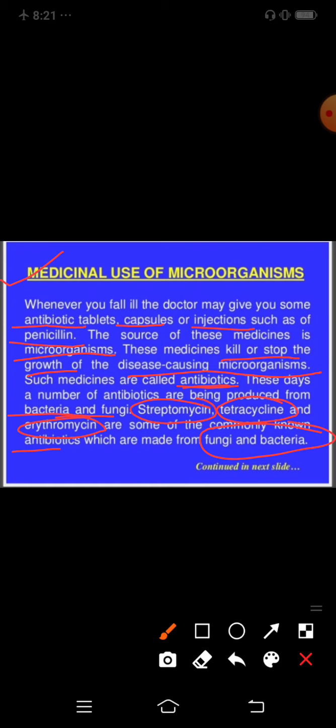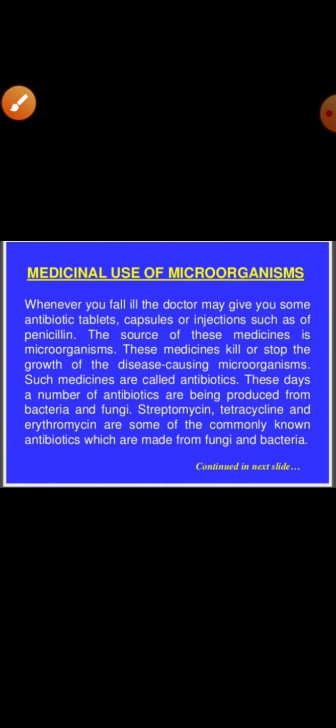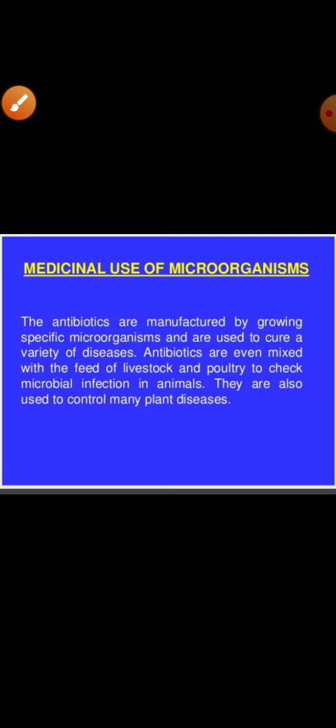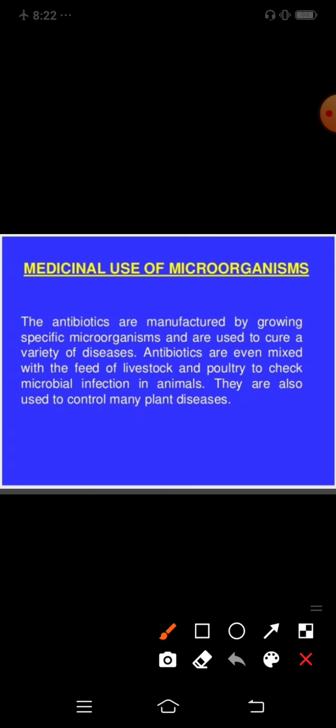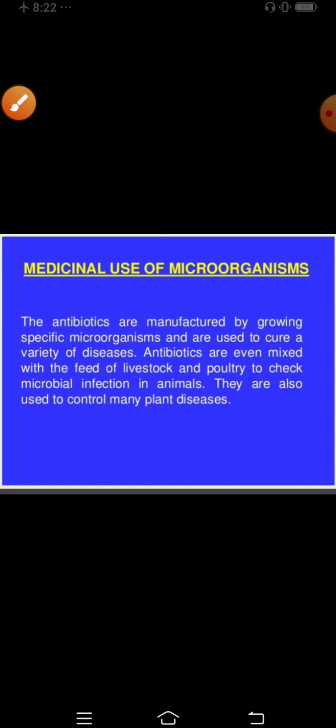We are preparing different types of capsules, tablets, injections from microorganisms. The antibiotics are manufactured by growing specific microorganisms and are used to cure a variety of diseases. So they can be cultured. Antibiotics are even mixed with the feed of livestock and poultry to check microbial infection in animals. They are also used to control many plant diseases. So it is very important for us, and for plants also.